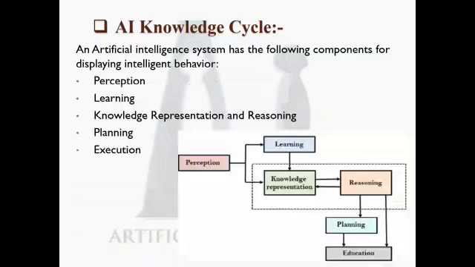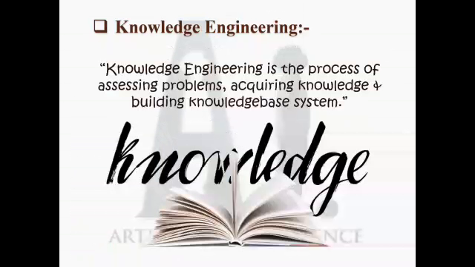Okay, the AI knowledge cycle: how the particular knowledge is to be retrieved. An artificial intelligence system has the following components for displaying intelligent behavior. There are 5 components available: perception, learning, knowledge representation and reasoning, planning, and execution. Now, knowledge engineering is the process of assessing the problem, acquiring the knowledge and building the knowledge-based system.